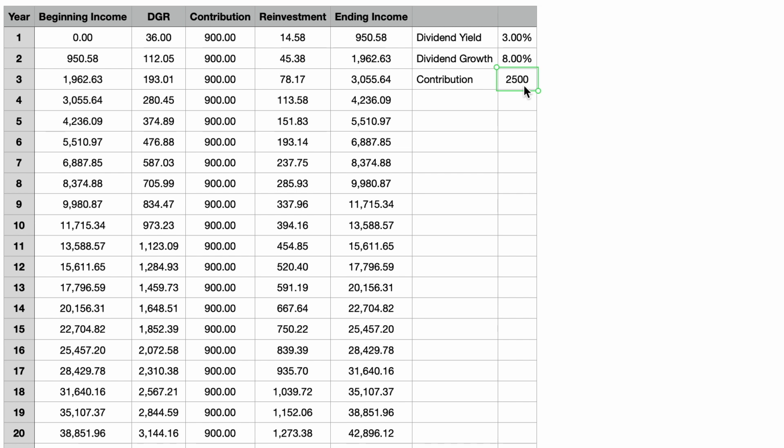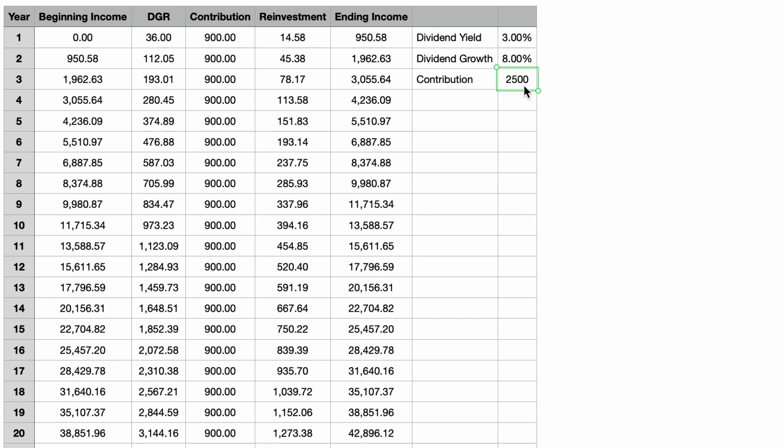One thing I'd like to note here is the longer your time window is, the smaller the contribution will be to hit your target. Time accelerates the compounding effect and really works magically in your favor. For example, if we compare investing for 20 or 25 years, we have a difference of 25%. 25 years is 5 years longer than 20 years, and 5 divided by 20 is 25%. So 25 years is 25% longer than 20 years. But in terms of results, the final dividend income can be closer to 50% better after 25 years versus 20 years, because the growth of compound interest is exponential. Each additional year of investing we have will grow our final dividend income faster than the preceding year, assuming normal market conditions, of course. You'll get a sense for this later on in the example.